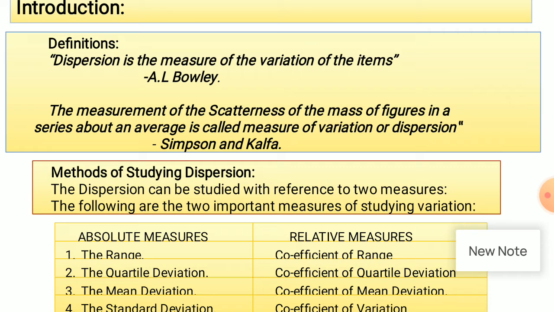They are range, quartile deviation, mean deviation, standard deviation. So these are the measures of dispersion or variation which are to be used for measuring the scatterness of the mass of figures in the series about an average.